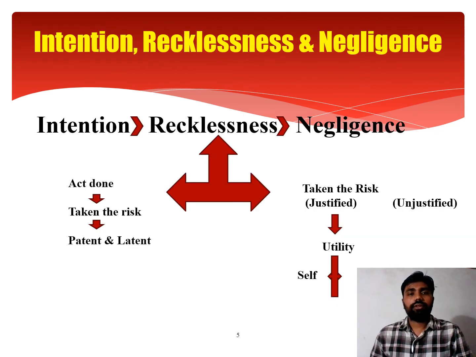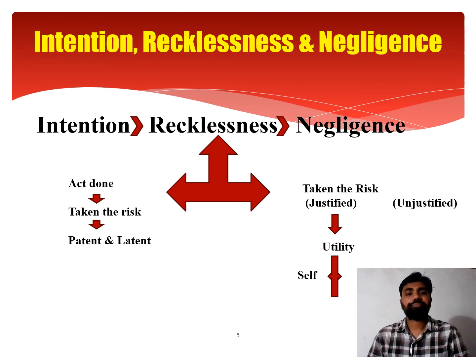Recklessness is basically one of the types of mens rea, but it has less culpability than intention and more culpability than negligence.